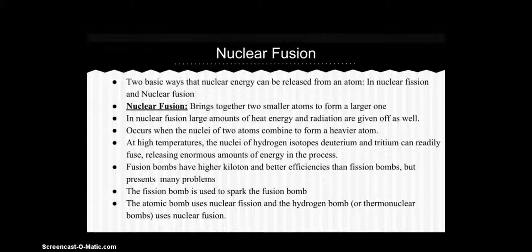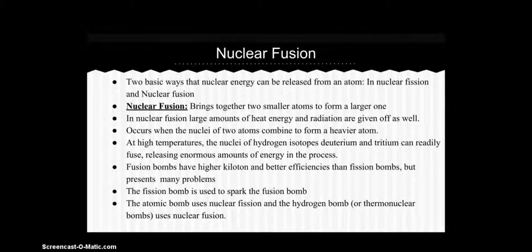In nuclear fusion, large amounts of heat, energy, and radiation are given off as well. Fusion occurs when the nuclei of 2 atoms combine to form a single heavier atom. At extremely high temperatures, the nuclei of the hydrogen isotopes deuterium and tritium can readily fuse, releasing enormous amounts of energy in the process. Fusion bombs have a higher kiloton yield and greater efficiency than fission bombs, but they can present many problems. The fission bomb is used to spark the fusion bombs.